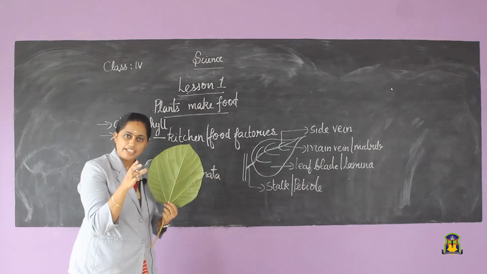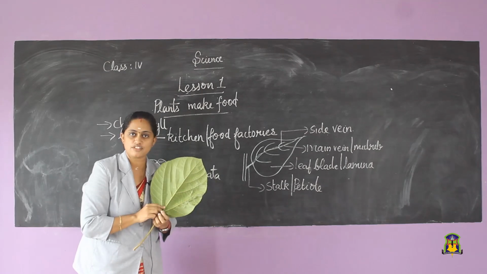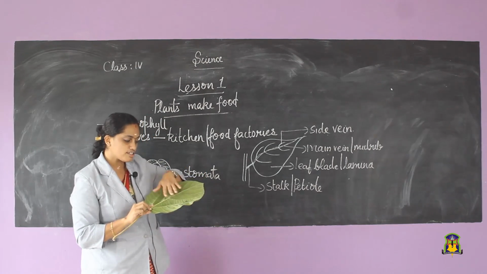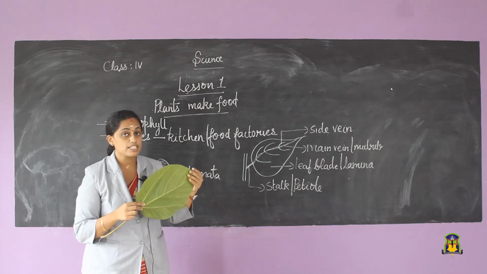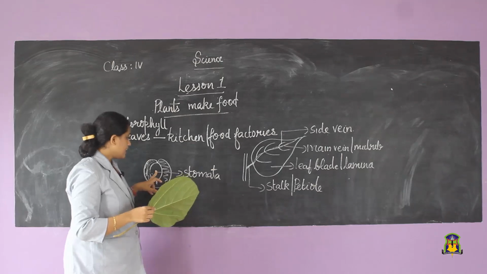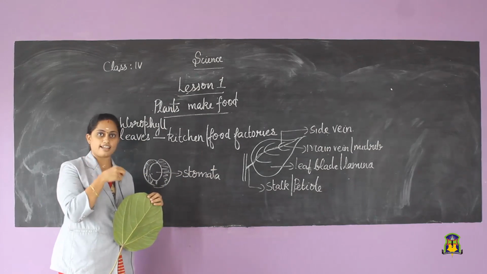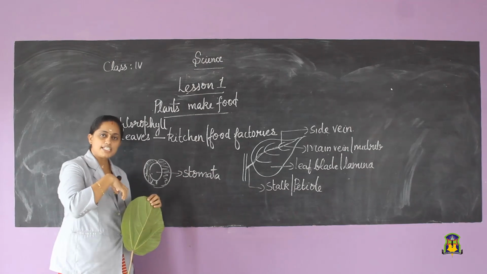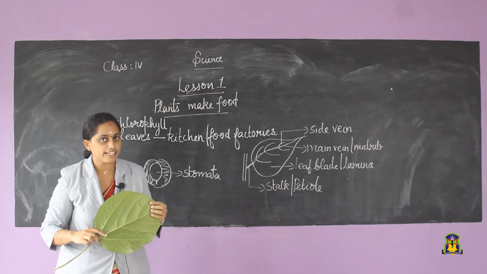It will be opening, closing, opening, closing. Do you know what is the function of the stomata? Actually, it is the stomata present in the bottom portion of the leaf that will help the leaves to breathe. That is, the stomata will be absorbing carbon dioxide from the atmosphere and giving out oxygen.